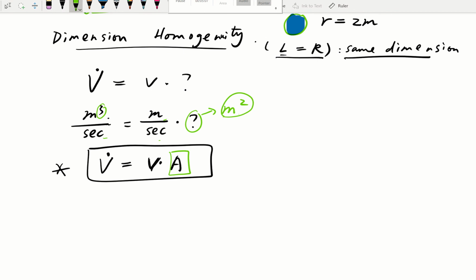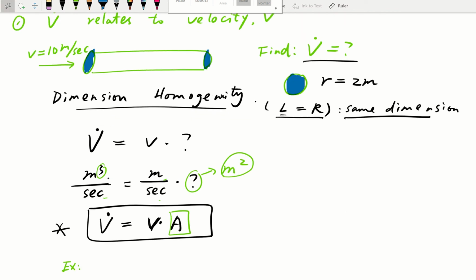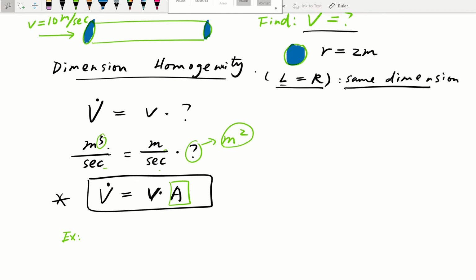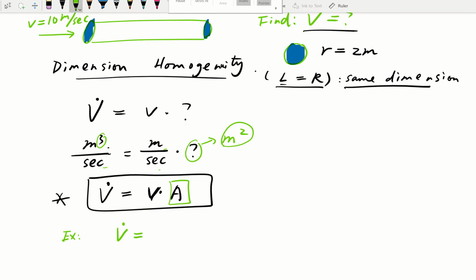We can do a quick example on this. For the pipe example we just did, let's figure out the volume flow rate. It's going to be velocity times cross-section area. Velocity is given as 10 meters per second.